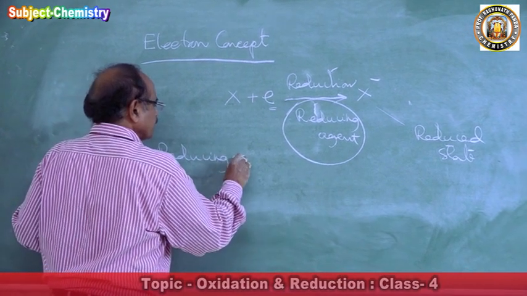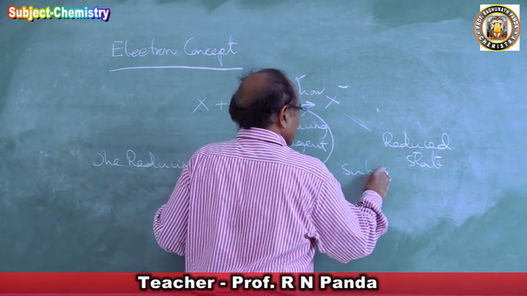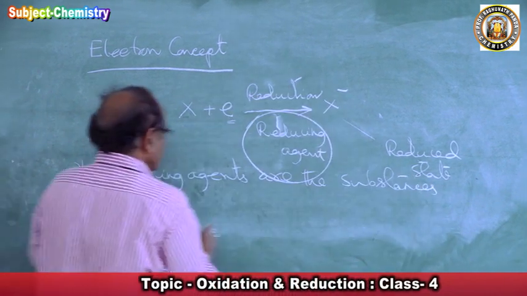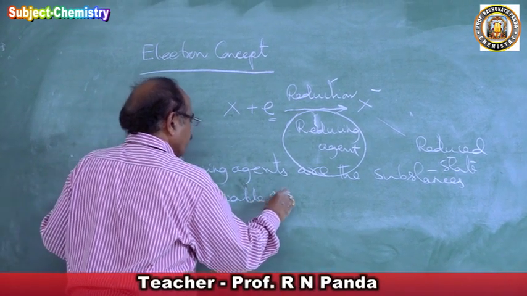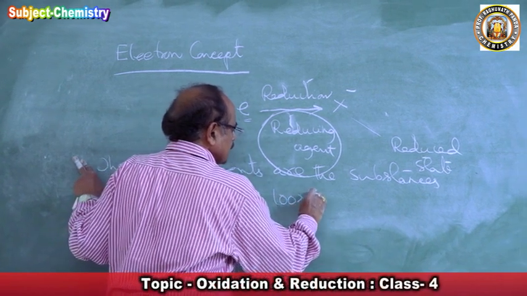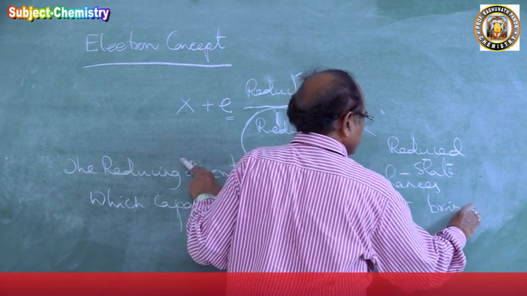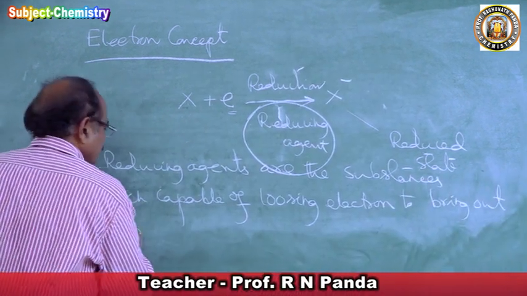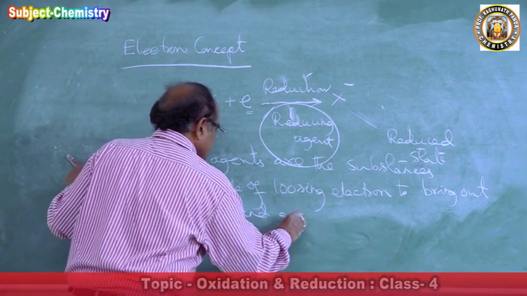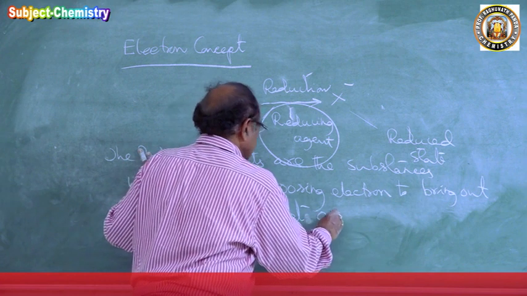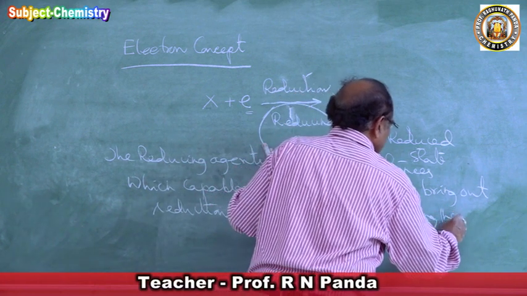The reducing agents are the substances which are capable of losing electron to bring out reduction and get oxidized during the process.